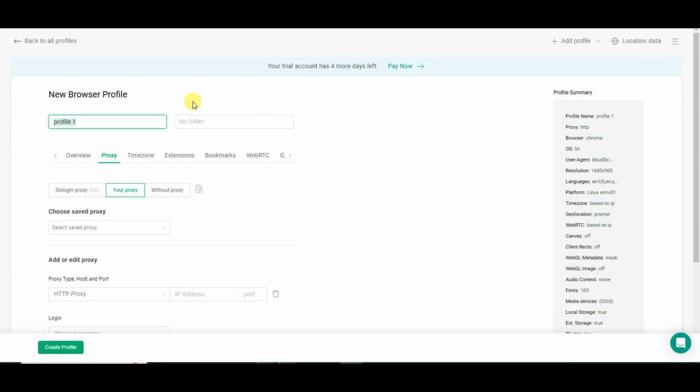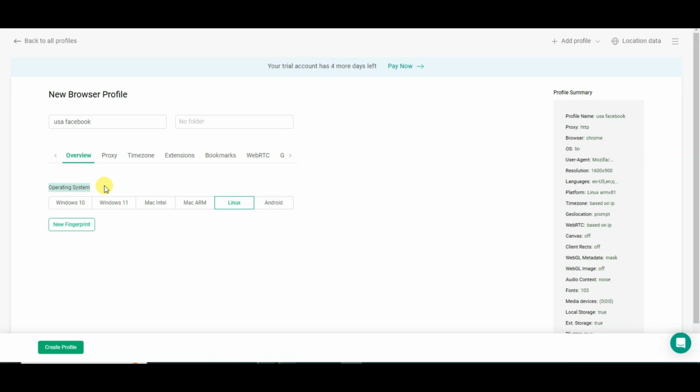If you are from Nigeria and you want to create a USA Facebook account, then you can type your USA Facebook. Now you can click on the Overview button. You can select your operating system. I'm using Windows 10. You can click here to add a fingerprint. You can click on the Proxy button.